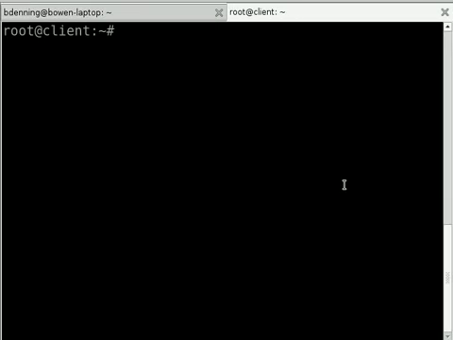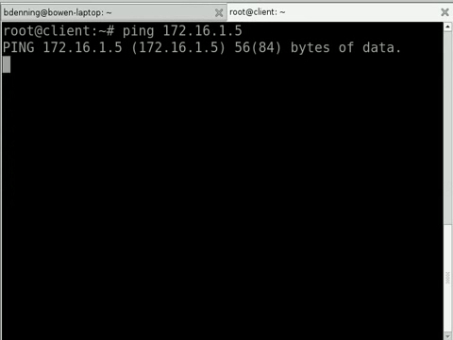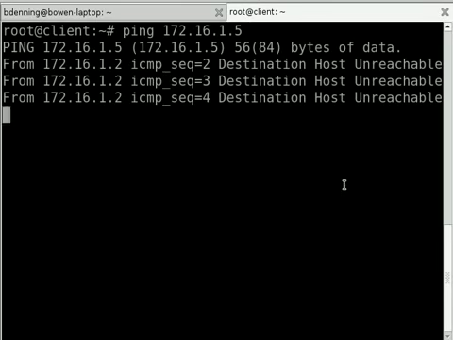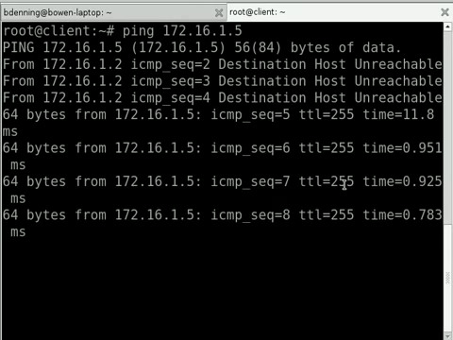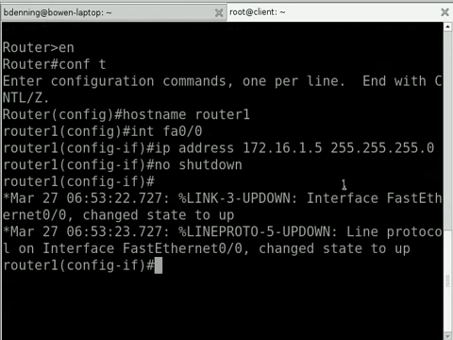Now actually I'll just jump into the client Linux server that we'd set up previously and make sure I can ping that address. And it's just taking a little while for the interface to come up, but now we're getting responses. That's good, it's on the network.